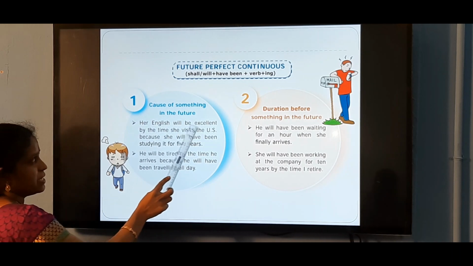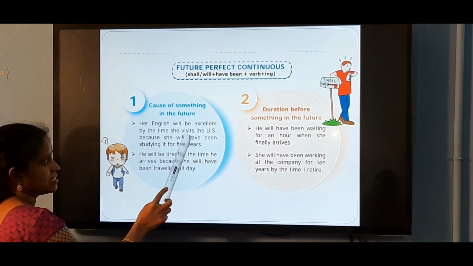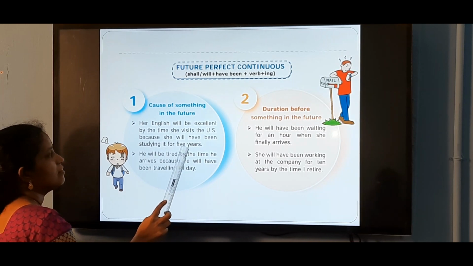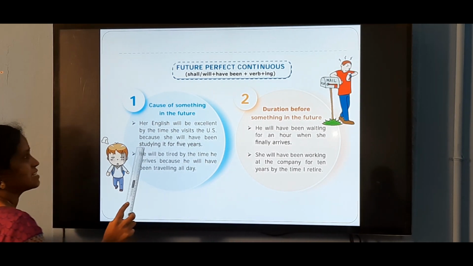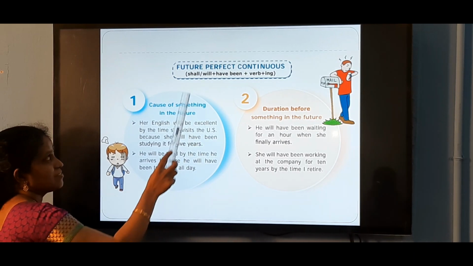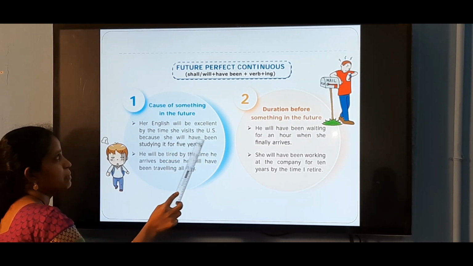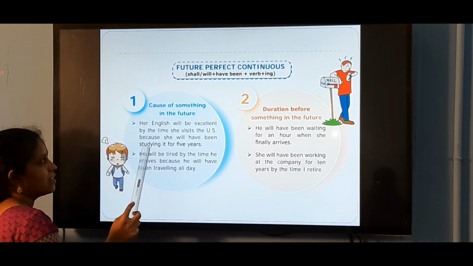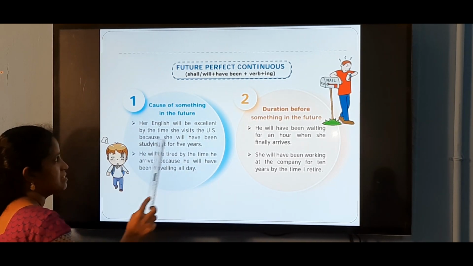Her English will be excellent by the time she visits the US because she will have been studying it for 5 years. For future perfect continuous, we use will plus have been, and as it is continuous, we use the ing form of the verb. Will have been studying.